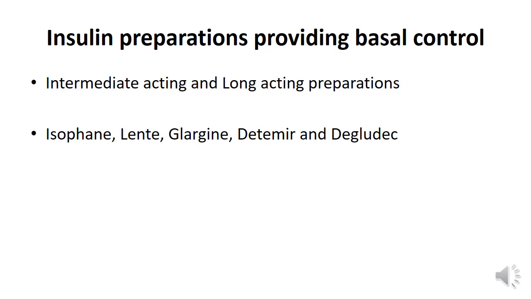So the intermediate acting and long acting preparations provide basal control because they obtain very low levels in the plasma. These are isophane, lente, glargine, detemir and degludec.